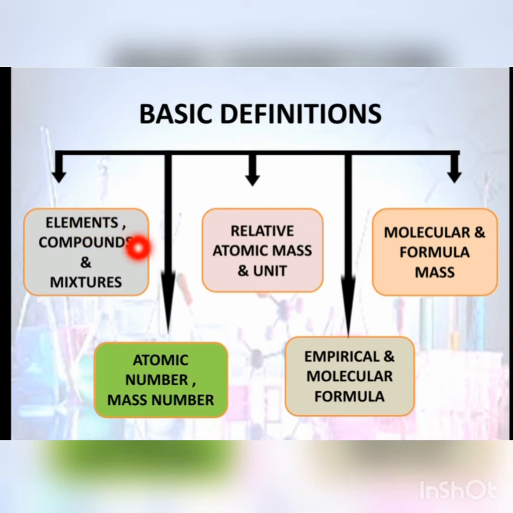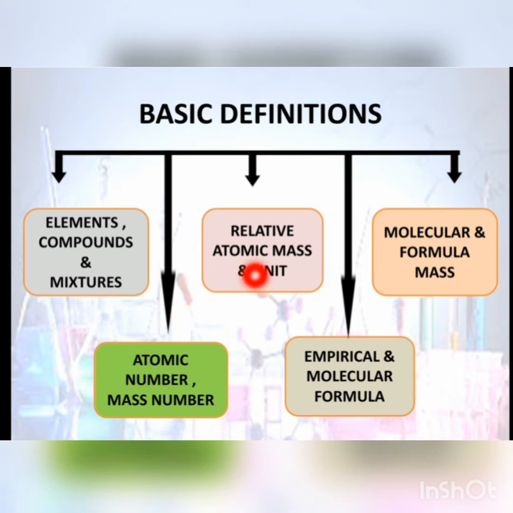Compound: a compound is a pure substance that consists of two or more elements held together in a fixed proportion. Then is mixture. A mixture is an impure substance that contains two or more pure substances that retain their individual chemical characteristics. After this, there is atomic number and mass number. Atomic number is the number of protons in the nucleus of an atom, and mass number is the number of protons and neutrons in the nucleus of an atom.